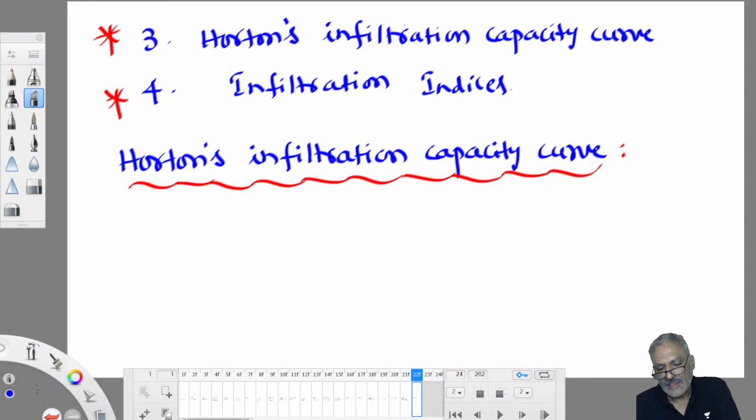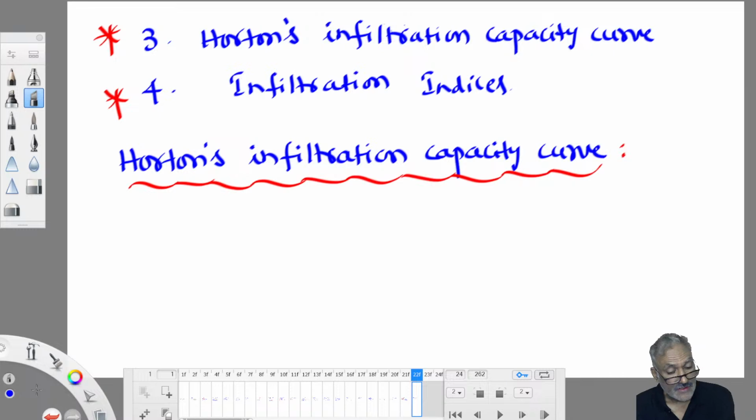He conducted infiltration studies on different types of soils based on different rainfall intensities. Sandy soils, clay soils, loamy soils, sandy clay soils, sandy loamy soils, right? On all types of soils he conducted experiments in his laboratory by simulating a condition I greater than or equal to FC.